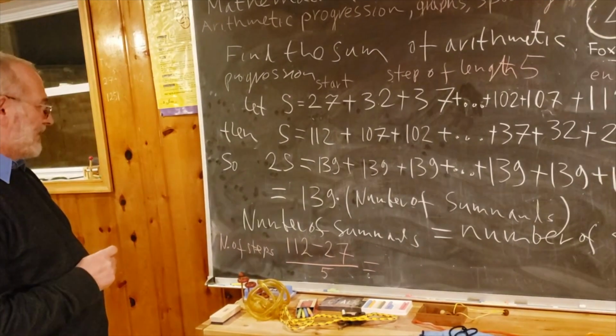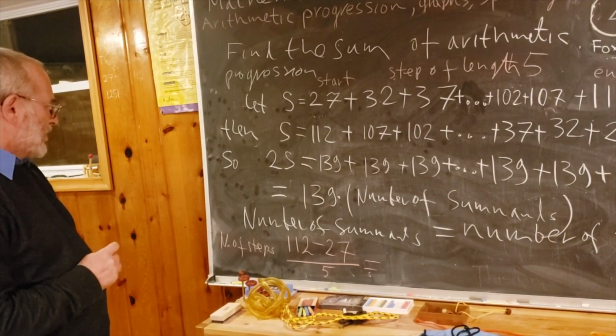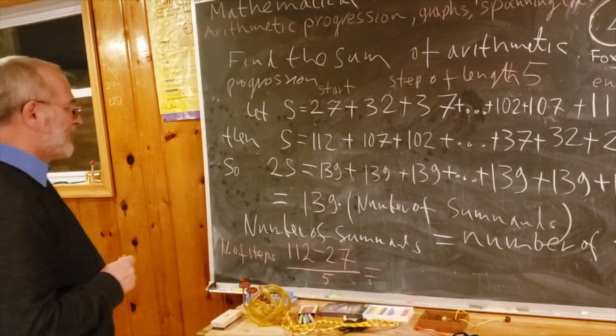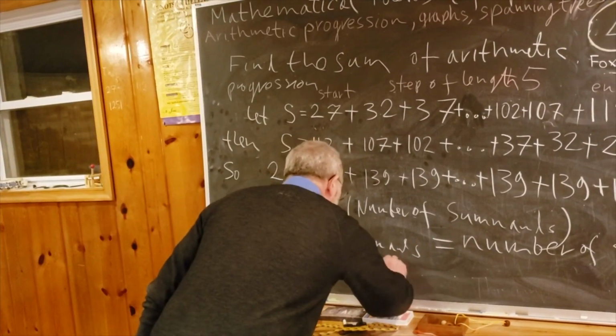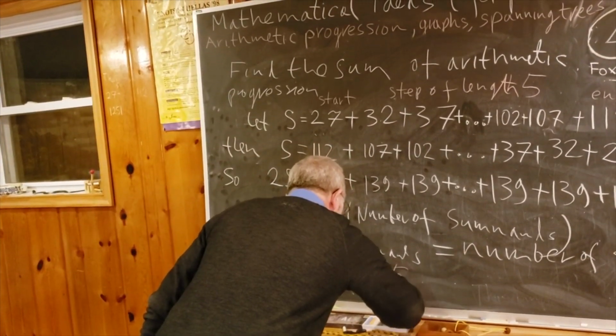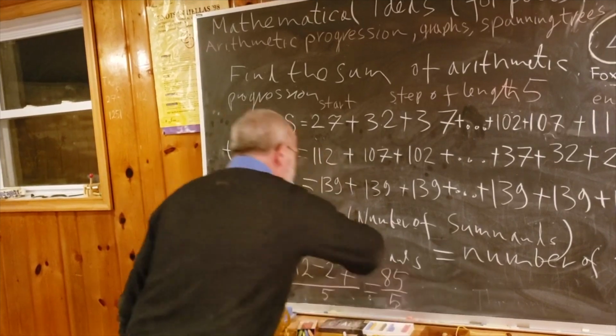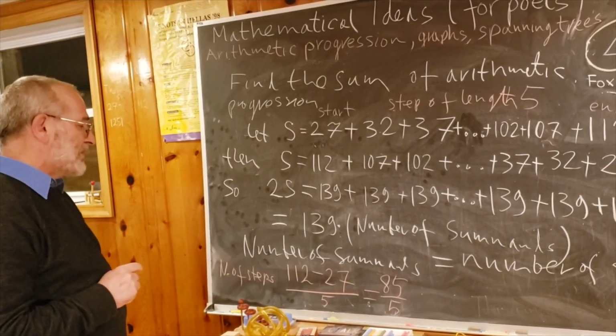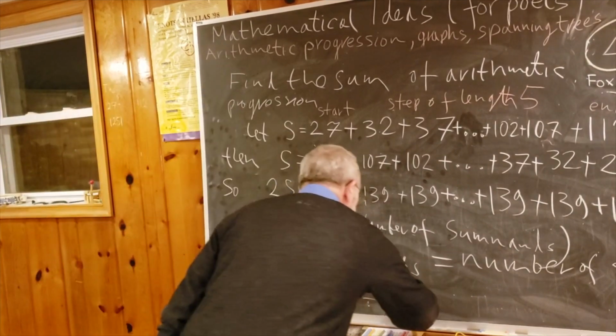Let's do it slowly. First let's take out 20, so it is 92, and then say 85. So we have 85 divided by 5. What is 85 divided by 5? 50 by 5 is 10, and then you have 35 is 7, so it is 17.